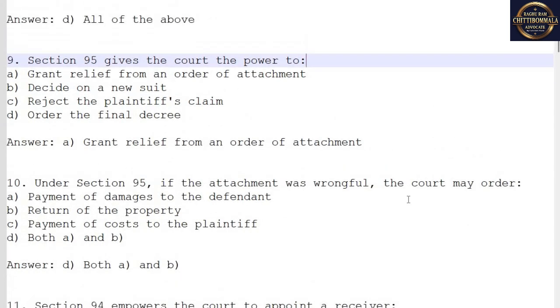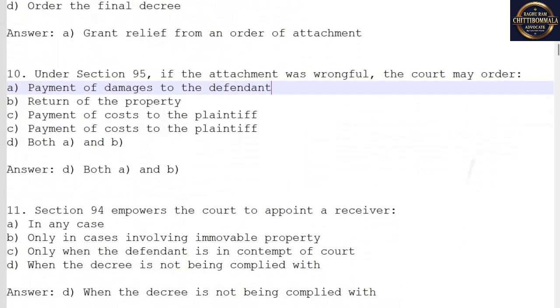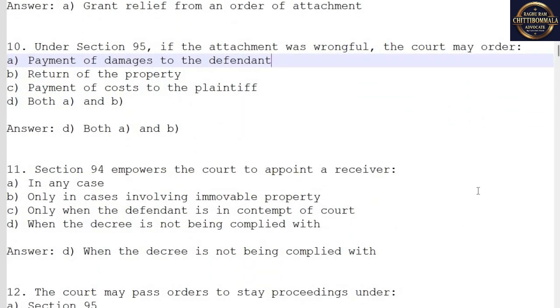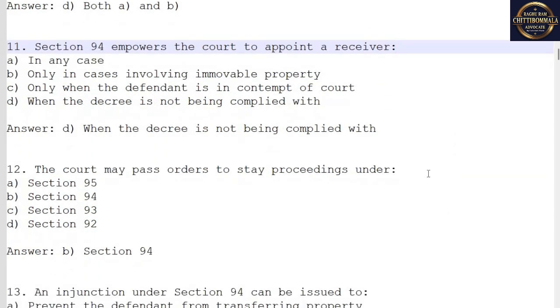10. Under Section 95, if the attachment was wrongful, the court may order A. Payment of damages to the defendant. B. Return of the property. C. Payment of costs to the plaintiff. D. Both A and B. Answer. D. Both A and B. 11. Section 94 empowers the court to appoint a receiver. Answer. D. When the decree is not being complied with.